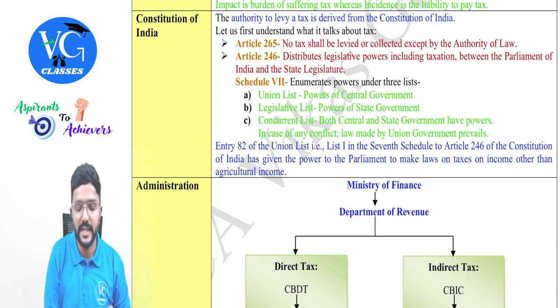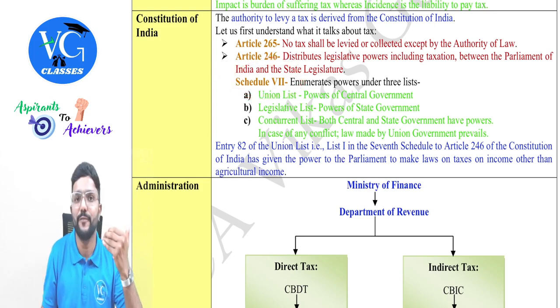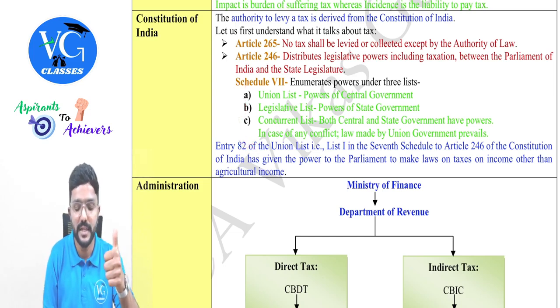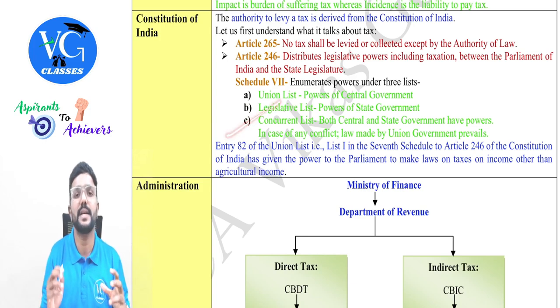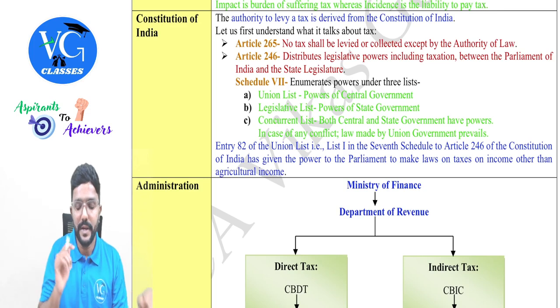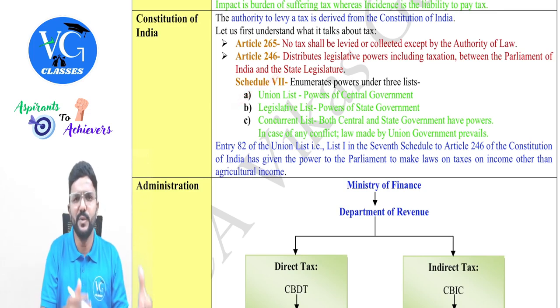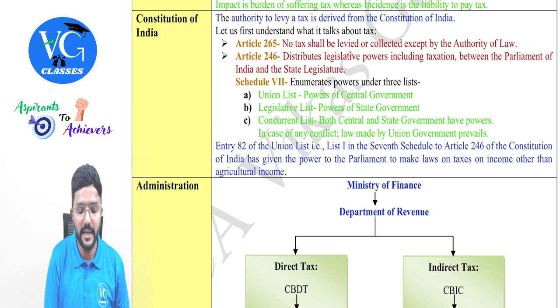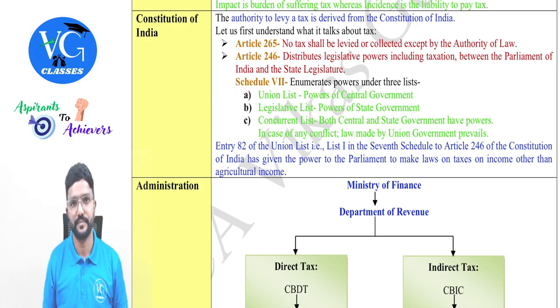And there are three lists in Schedule 7, which is a part of Article 246. There are three lists: the Union list, the legislative list, which we also call the state list, and the last one is the concurrent list. Whatever matters are covered in the union list or central list, only the central government has the power to make laws with respect to them. And income tax is a part of it.